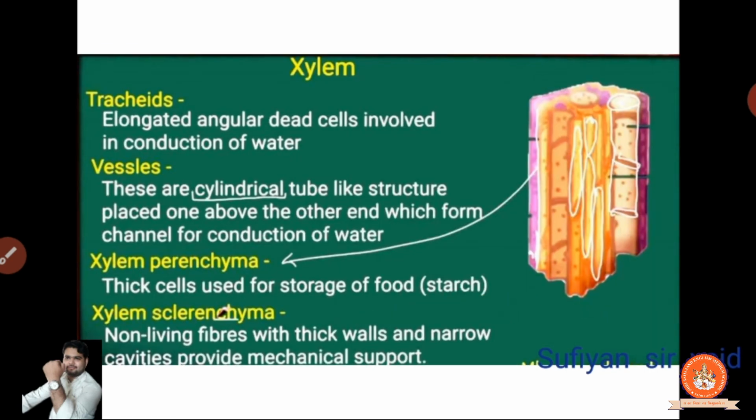Okay, what is that? Elongated angular dead cells, लंबे में होता है ये, involved in the conducting of water. They are supplying and transporting the water. Now, what is a vessel? These are cylindrical tube-like structures.